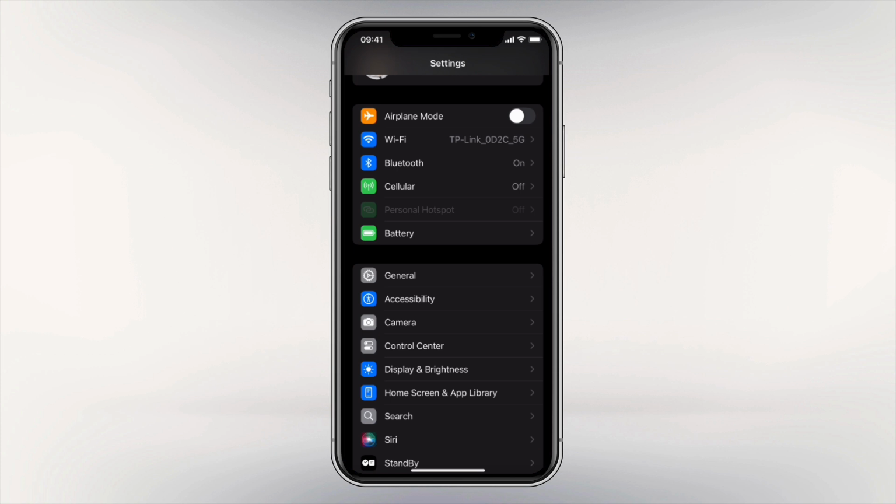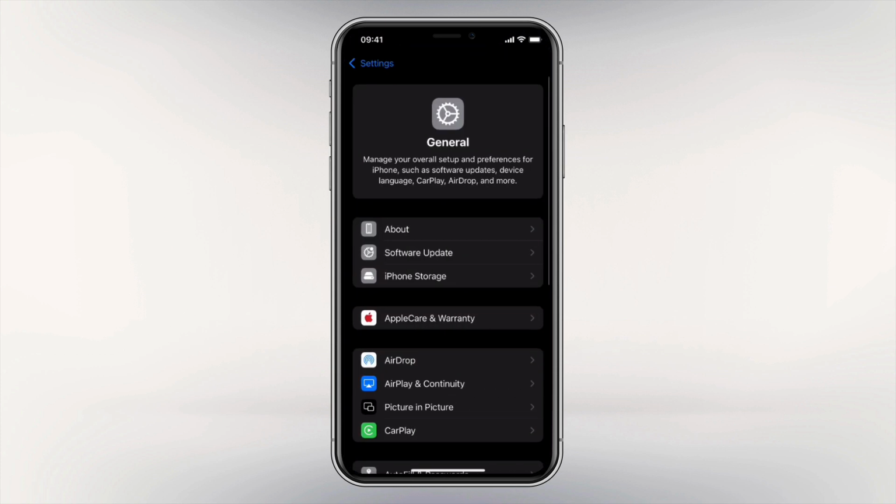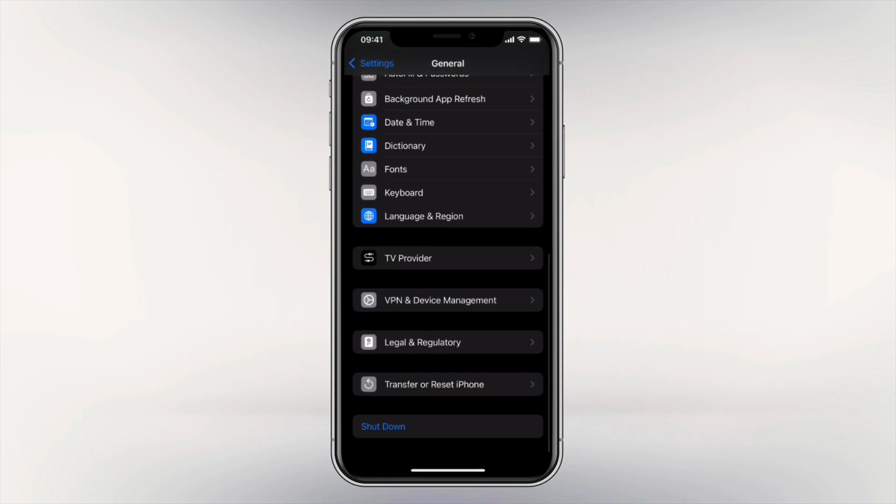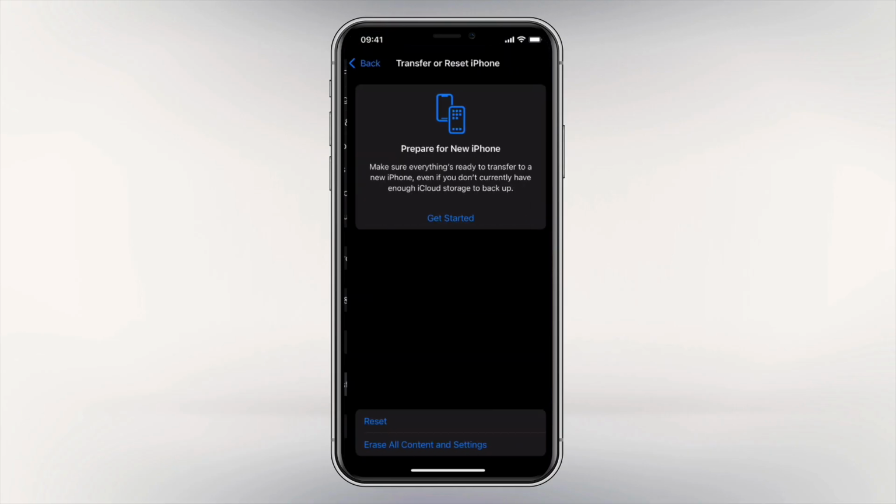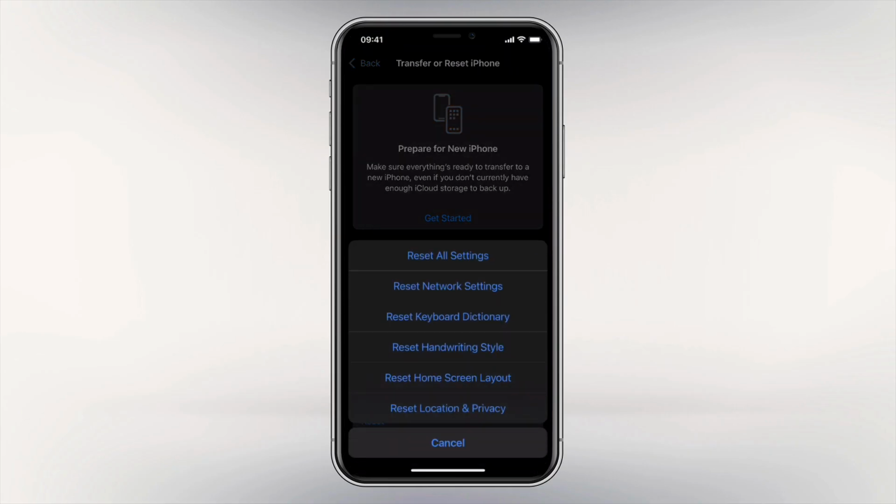So after you do that, what you're gonna have to do is simply go back, and from here go to General again, and then tap on Transfer or Reset iPhone at the bottom. Then tap on Reset and just reset the network settings, and that should fix your problem.